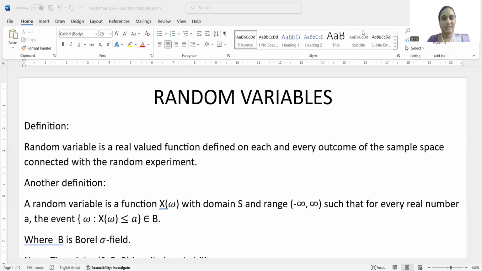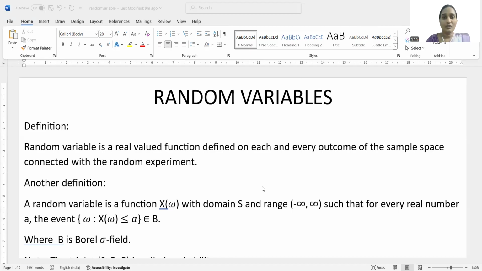So what about a random experiment? A random experiment is an experiment that is performed in homogeneous conditions, and the outcomes of the random experiment are known earlier, but the prediction of a particular outcome is not possible. Then those experiments are termed as random experiments. And here we are learning about random variables. It is a real valued function that is defined on the samples or the outcomes of the random experiments.